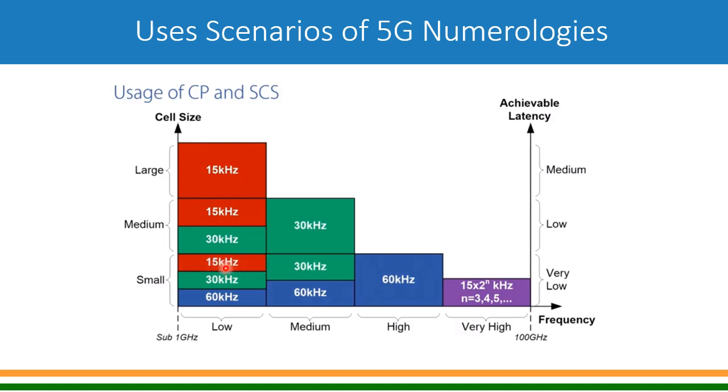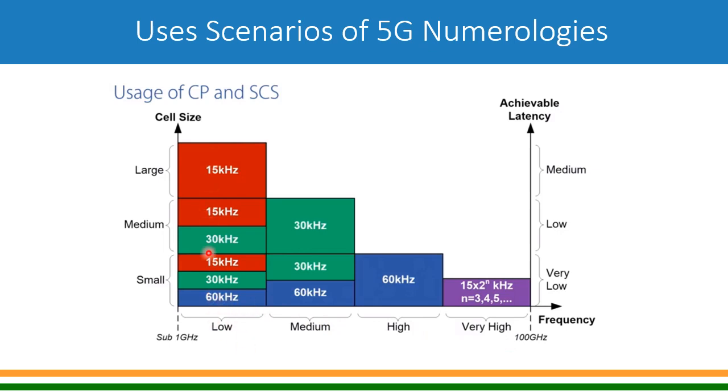So if the requirement is of small cell, it's better to use 30 kilohertz or 60 kilohertz subcarrier spacing, wherein CP size will be a bit lower, and latency will also be better. If latency is the requirement, then you can get very low latency.